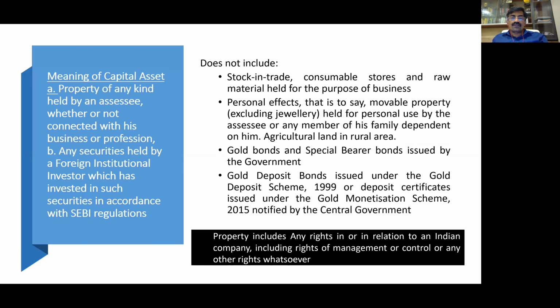The next thing we have to see is the meaning of capital asset. Why the meaning of capital asset is very important is: one, there must be a transfer. The transfer must be in relation to a capital asset. There must be a profit or gain. Therefore, we need to understand what a capital asset is. The capital asset definition is very, very sweeping. It means property of any kind held by an assessee, whether or not connected to his business or profession. A sweeping definition. They say any property, whether connected to business or profession, is a capital asset.